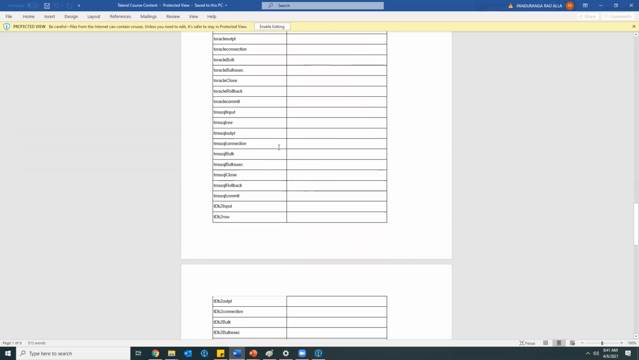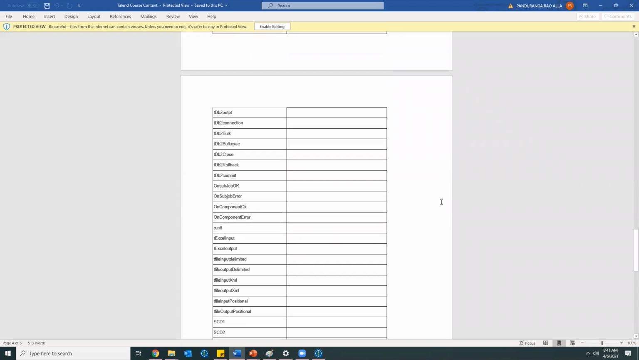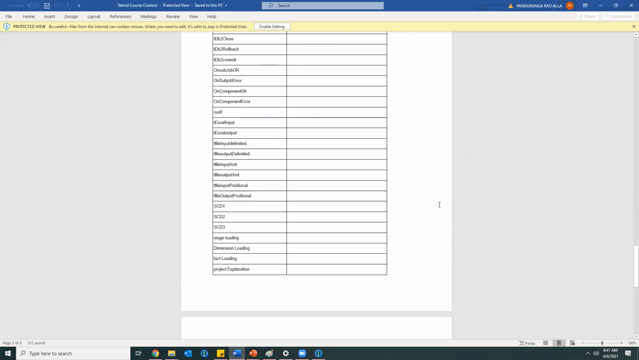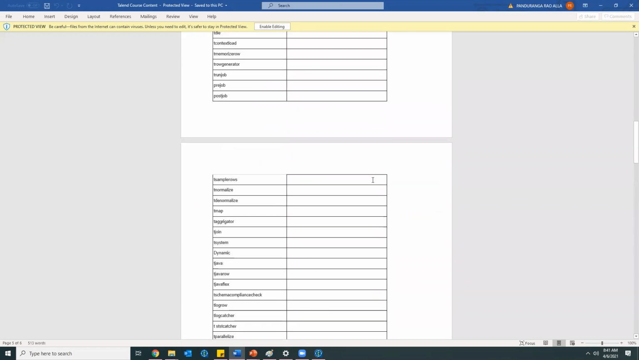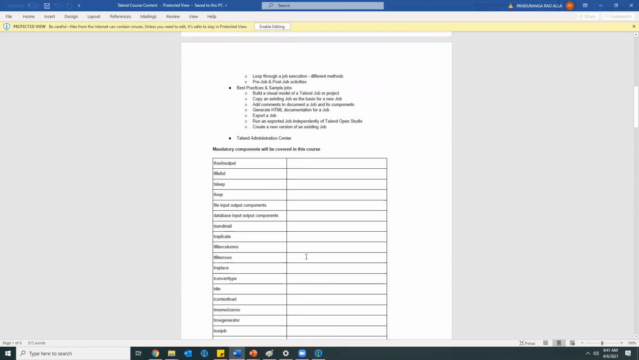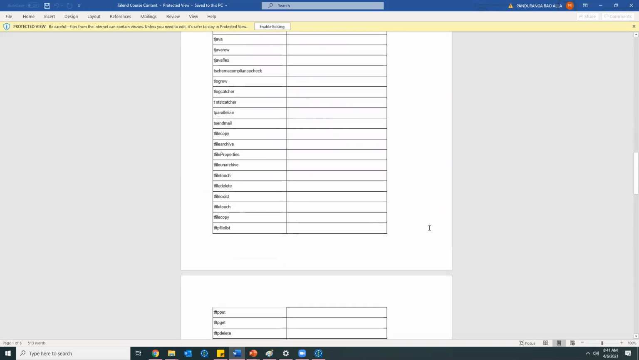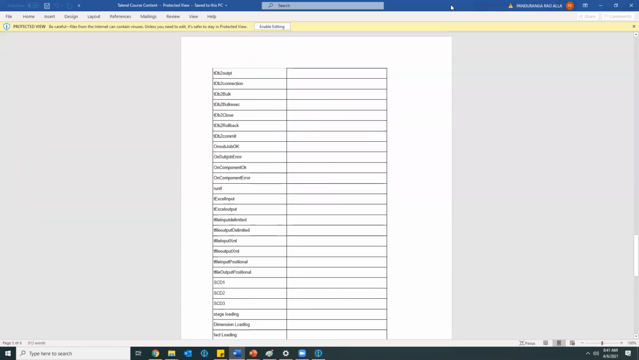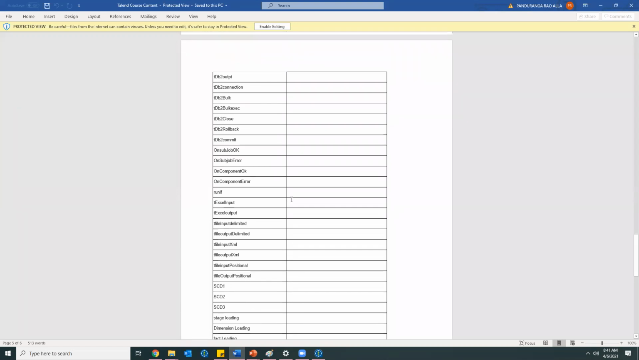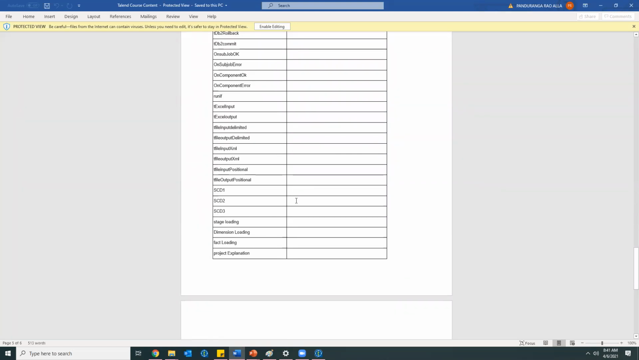If you want to survive in the IT market with experience of 4 to 5 years, these are good enough. If you know all these components, you can easily survive and you can easily crack the interview. So this is all about Talend.